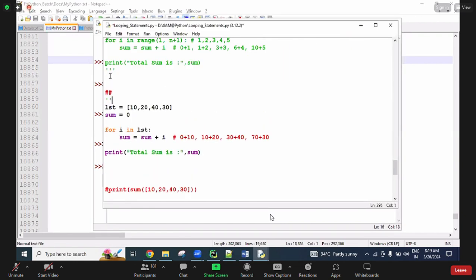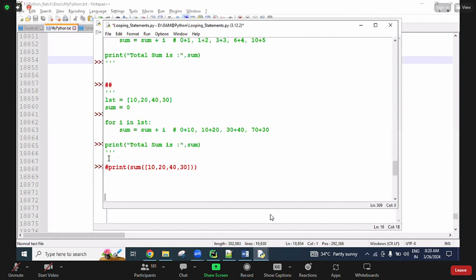Are you clear on this one? So the logic for finding the total sum of given numbers is what they are expecting. And the next one is one more important program, which is asked many times. One number is given, and in that number, what are the digits, the combination of numbers? The sum of all those digits is what they ask.